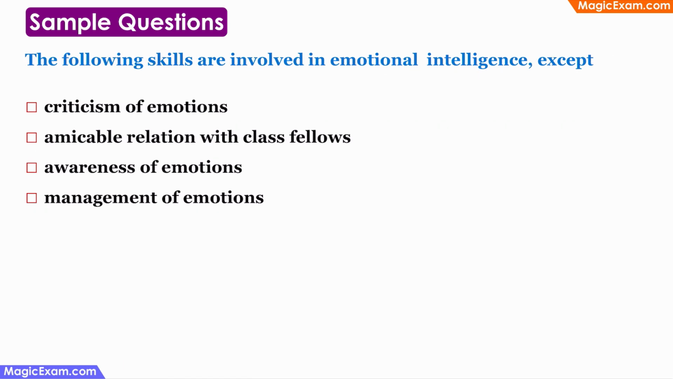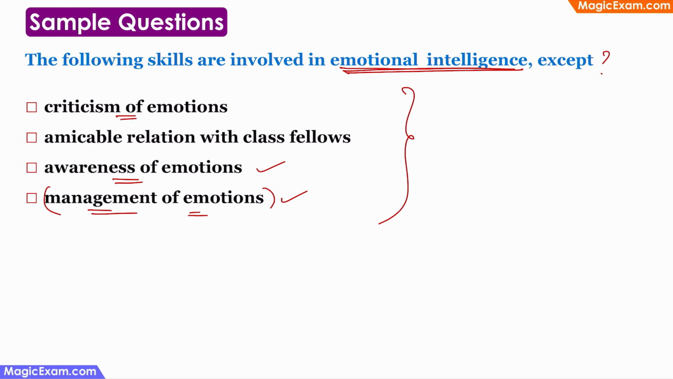The following skills are involved in emotional intelligence except which of the following? Now, there are 4 skills that are mentioned here. So we have to identify which of these options is not involved in emotional intelligence. So the last one is management of emotions. Managing emotions is very much a part of emotional intelligence. So this is a skill that is part of emotional intelligence. Next, awareness of emotions. If you are not aware of emotions, how can you manage them? So this is also an essential skill.